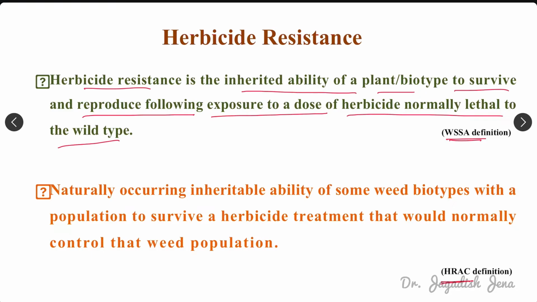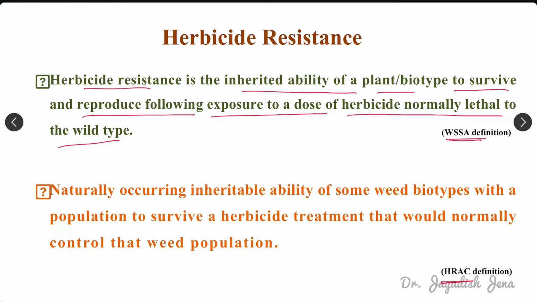For example, if we are applying any herbicide like 500 ml per hectare, and that is capable enough to control that particular weed, but after a few years, if we are applying even that 500 ml per hectare and that is not capable to control that weed, then we must assume that there is certain resistance developed during this period, during this gap.